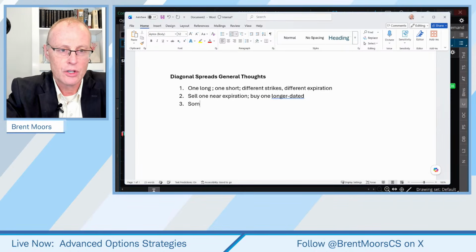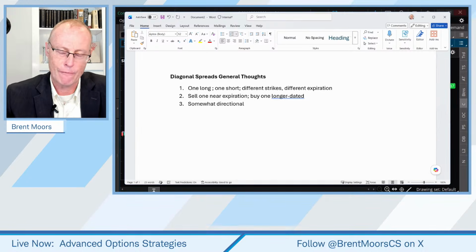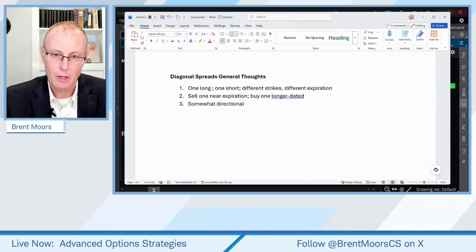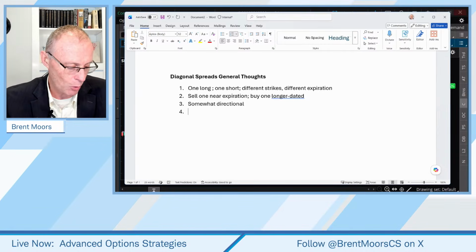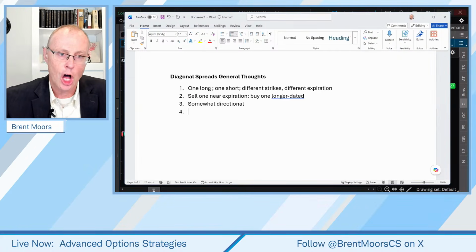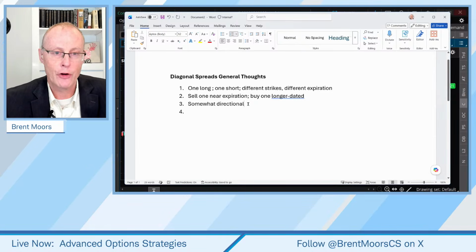These are somewhat directional. Now, I said they were directional before, but if you're super, super bullish, you could buy a call. Super bearish, you could buy a put. So that's why I say somewhat, but that's up to you on that. But keep in mind this. The long option is what drives the direction on this. So if you're bullish, you're doing calls. If you're bearish, you're doing puts.